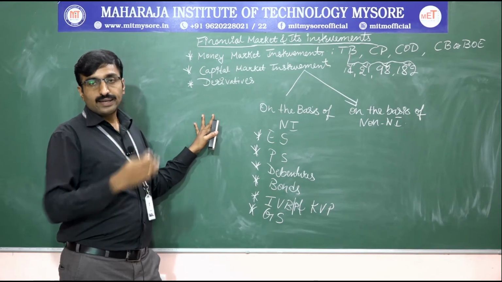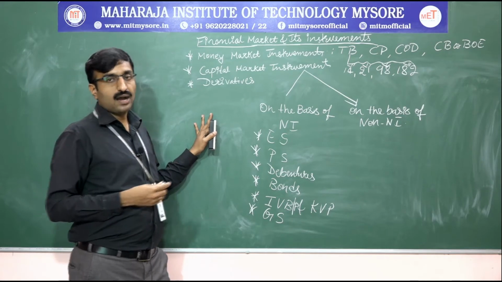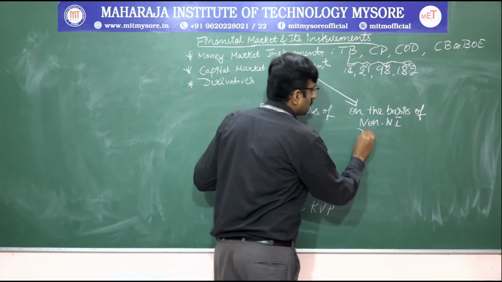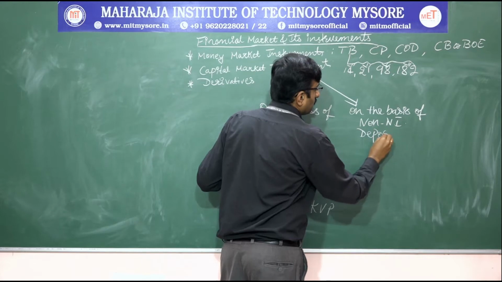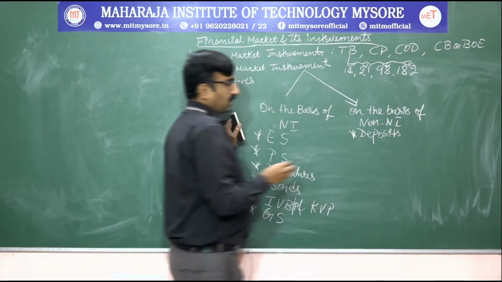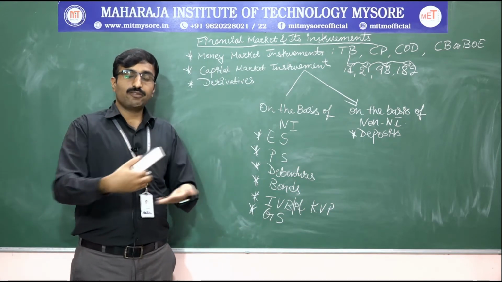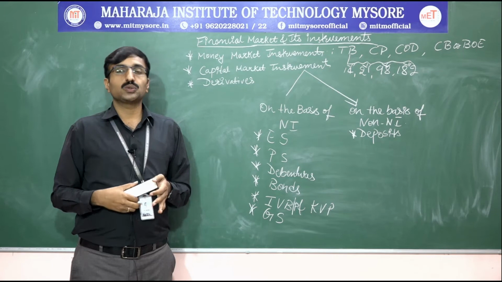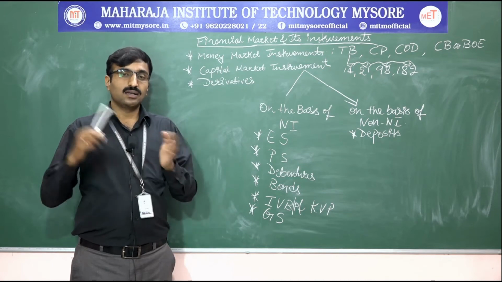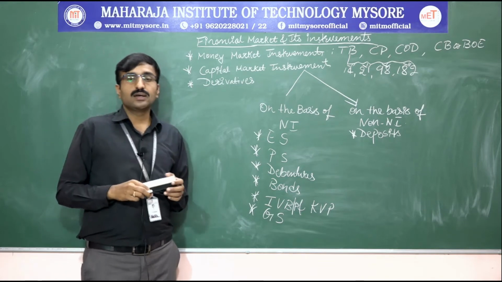So we are having different types of securities. Securities are, we are having deposits. So deposits are done from different financial institutions. Usually deposits are done by different kinds of government and non-government companies.